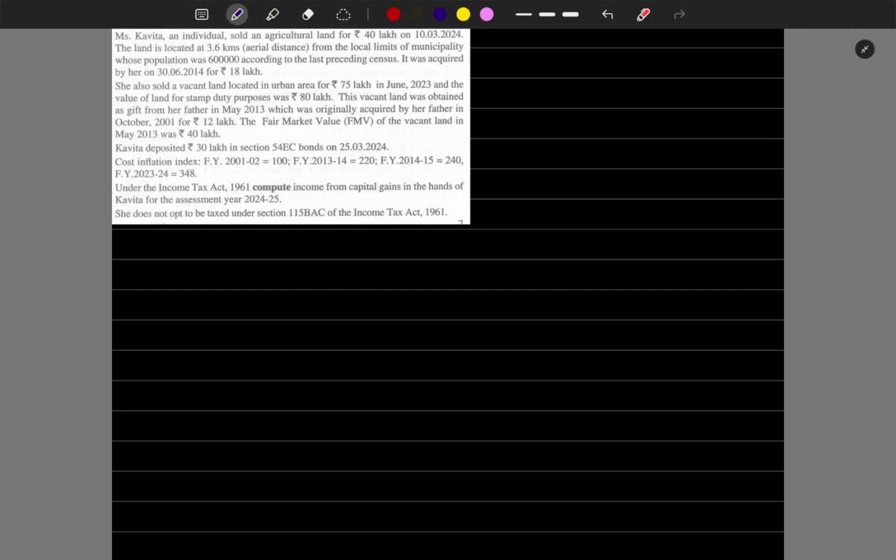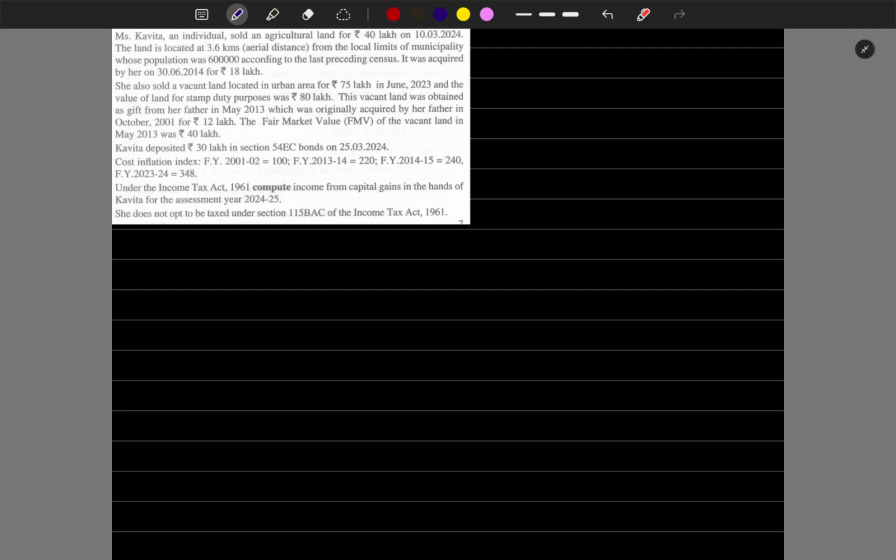Without indexation benefit it is simple. We don't need to do the indexation calculations, we don't need any FMV or cost of inflation index. We just need to deduct the amount of acquisition and improvement from the fair value consideration. We get the gross LTCG. From that, whatever exemption we can claim, apart from that value, we have to charge 12.5 percent tax. If it is with indexation benefit, 20 percent tax.